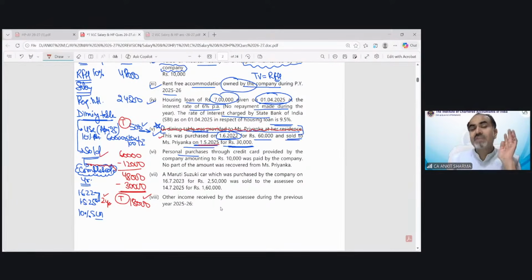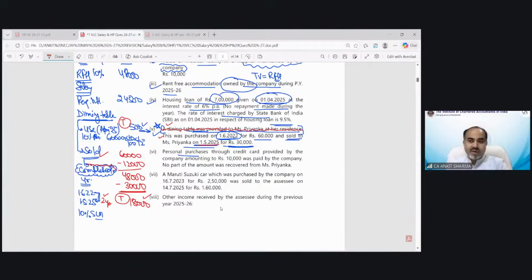Then only this provision would have been applicable. But because the first line says a dining table has been provided to Priyanka, that means it was always with Priyanka before even 1st May. So for that time, she was not the owner. So we have applied the provision of use, and after that, we have applied the provision of sale.